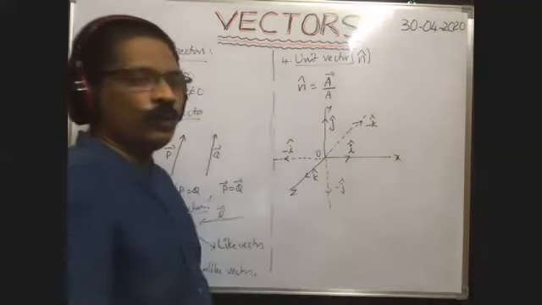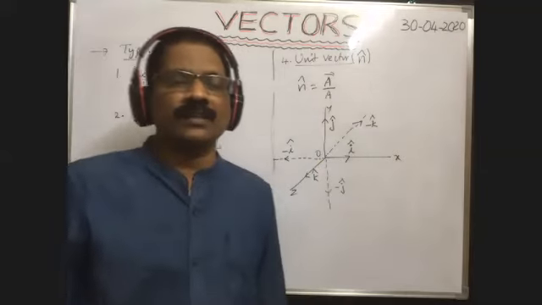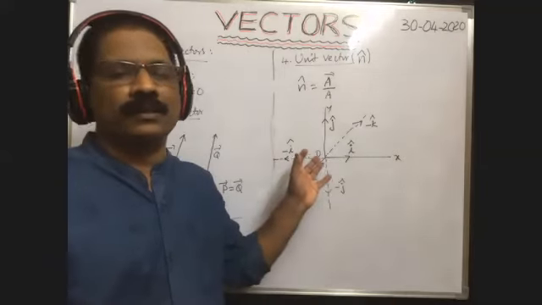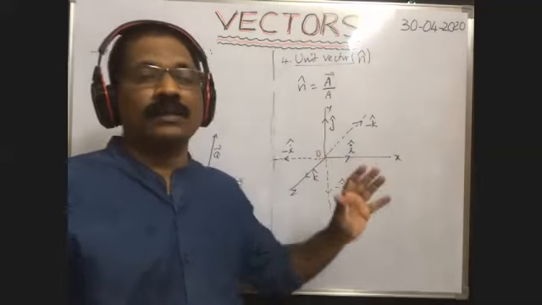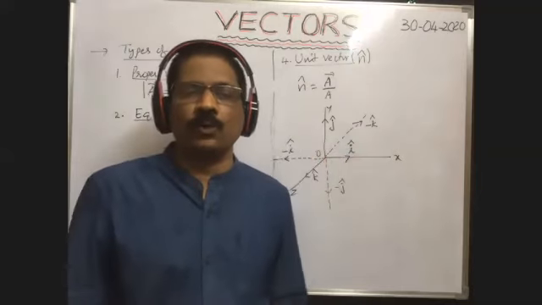In this way, we can represent the unit vectors along the three perpendicular Cartesian coordinates.